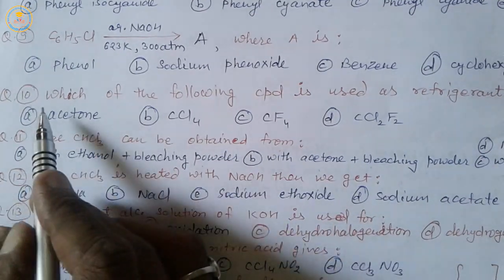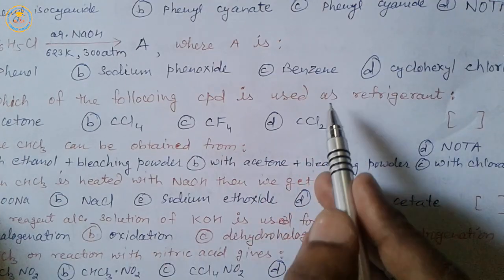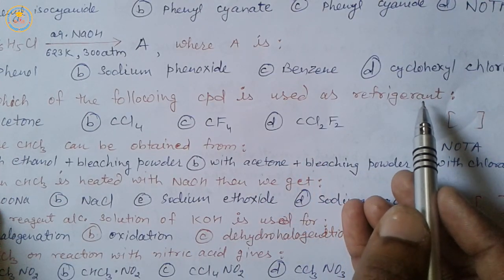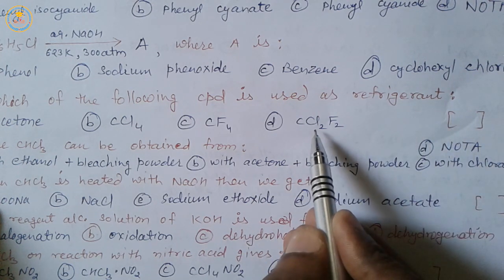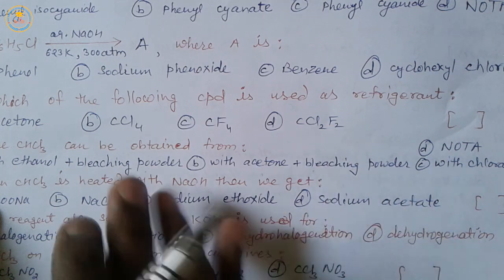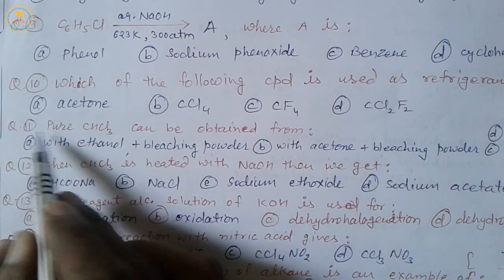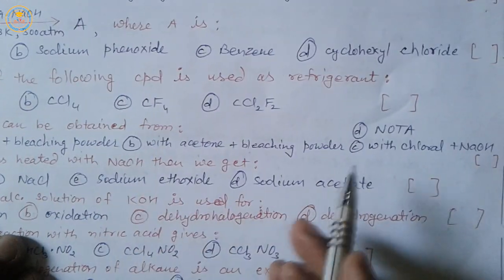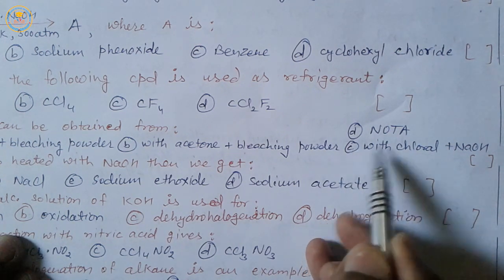Now next, tenth question: which of the following compounds is used as a refrigerant? Chlorofluorocarbons are used as refrigerants. So the solution will be CCl2F2, D answer. Next, question 11: pure chloroform can be obtained from, very important question, chloral and NaOH. Solution C.